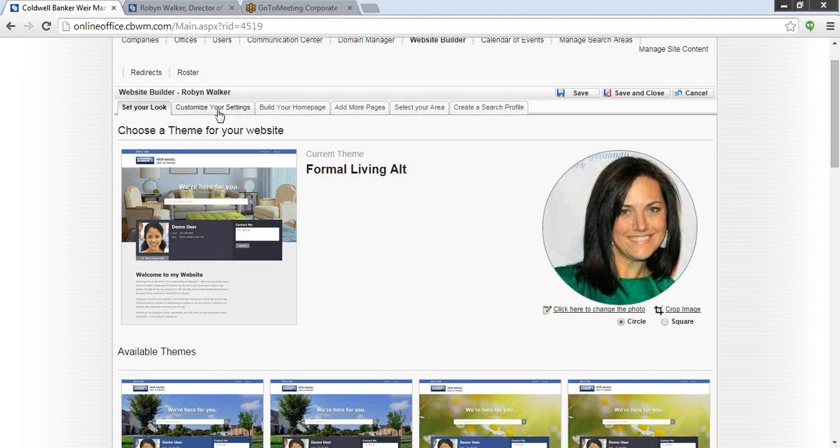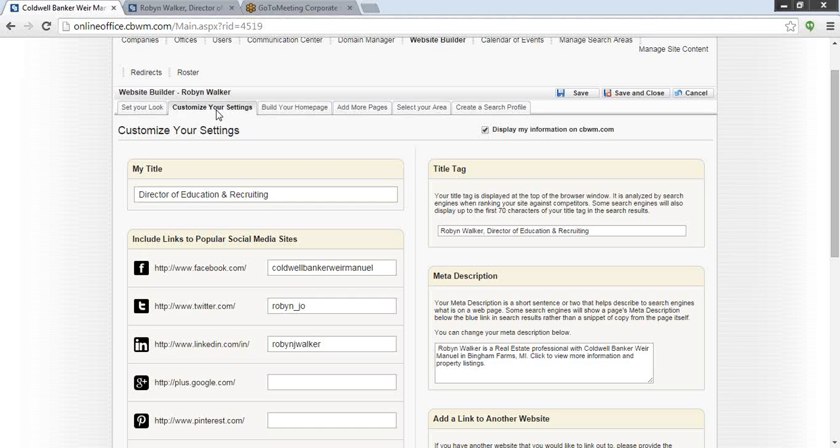So the next tab that I'm going to go to is the Customize Your Settings. Now this is where it gets a little bit more in-depth, and a lot of people aren't sure if they put something in one of these fields, where is it actually showing up in your website? And that's what I'm going to answer for you today. So this is where it is very helpful to have another tab open, because I'm going to switch back and forth a few times so that you can see where on my website things are showing up.